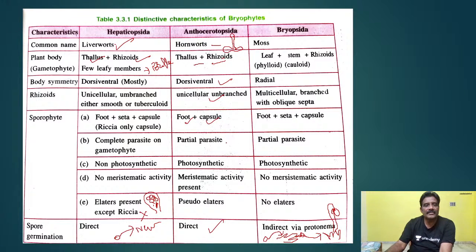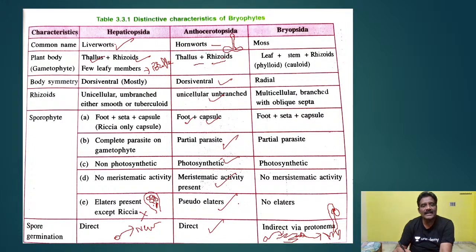Here I described the partial parasite: the sporophyte will not depend completely on the gametophyte. When the sporophyte comes to maturity, it develops chlorophyll and prepares its own food material. So it is a partial parasite. In mosses I already showed this with the help of the diagram also. The sporophyte is photosynthetic. Meristematic activity will be there, and pseudo-elaters are present.